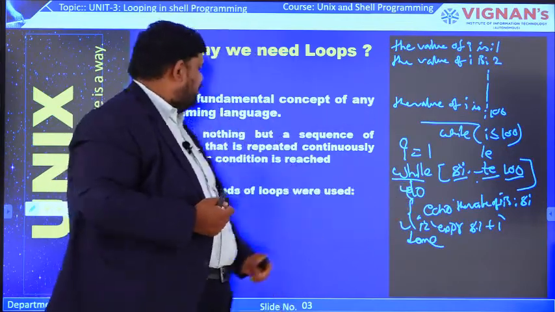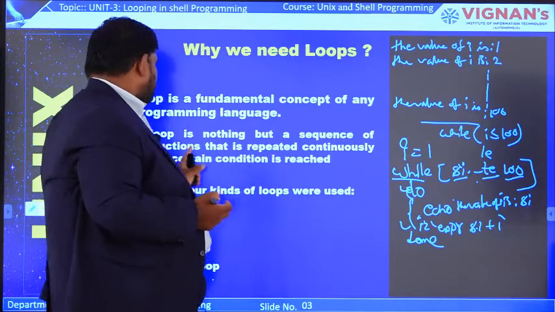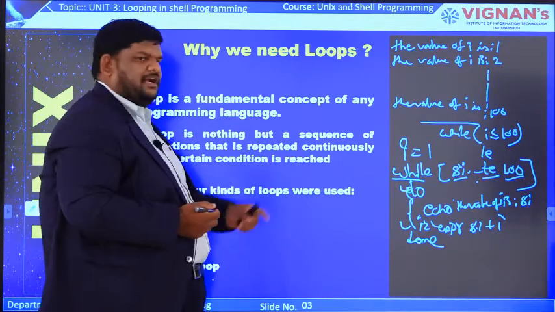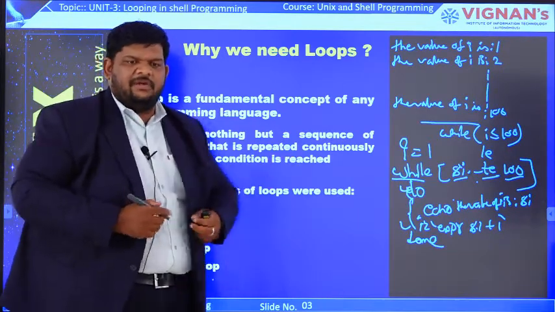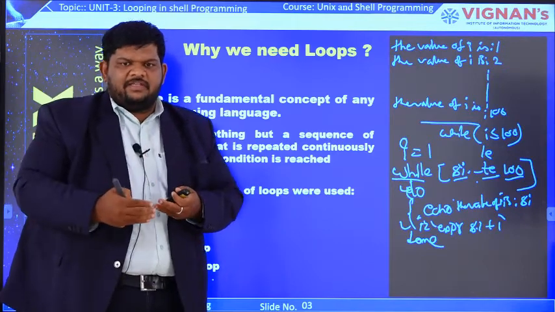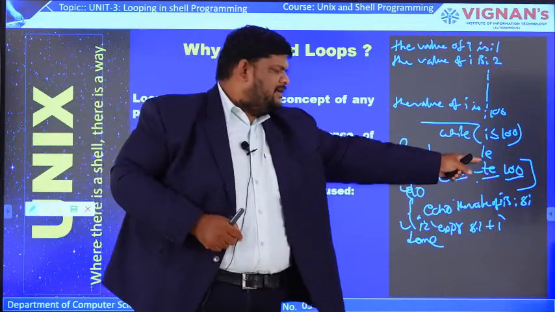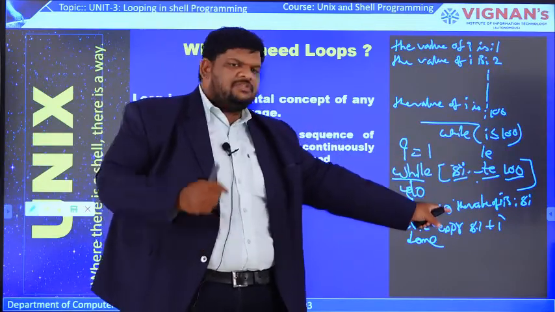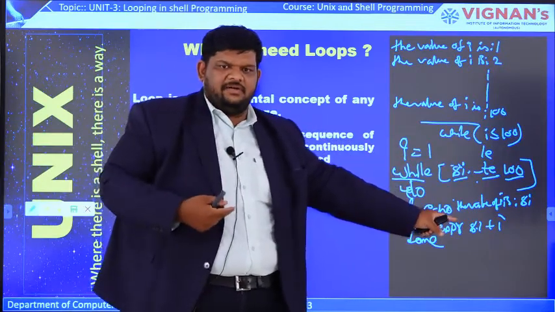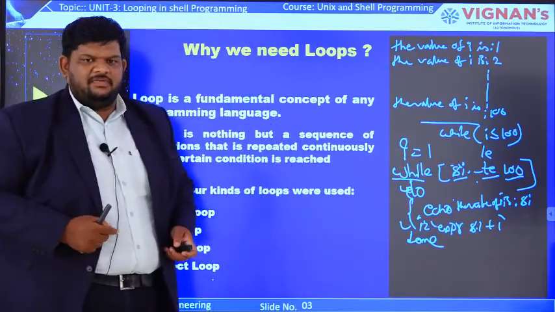That's why we say a loop is a sequence of instructions that is repeated continuously. Based on the requirement, how many times we want to execute the statement depends on this condition. Here I kept 100, so this code will be executed repeatedly 100 times. In this way we are going to use loops.